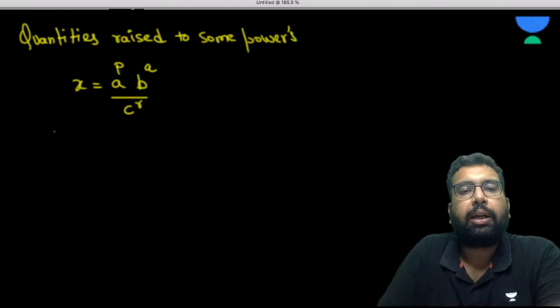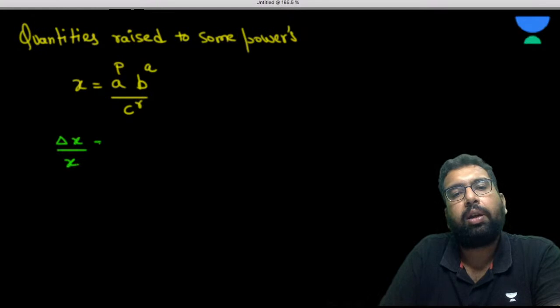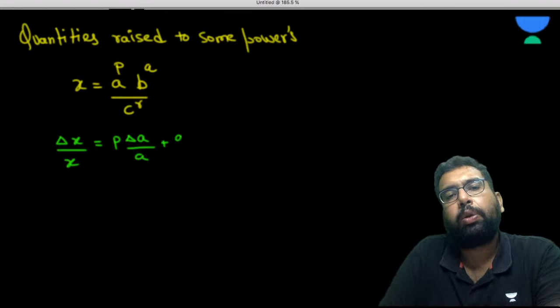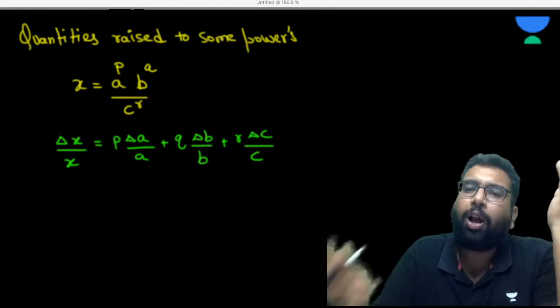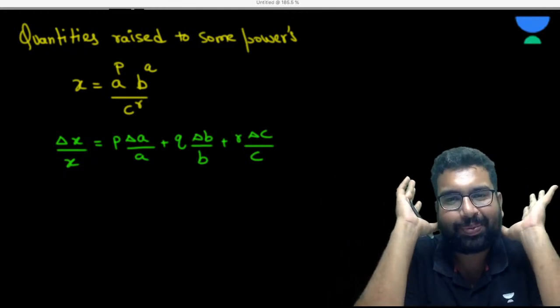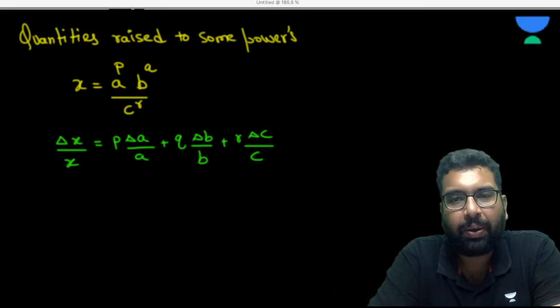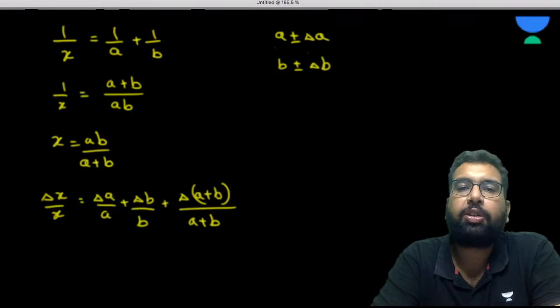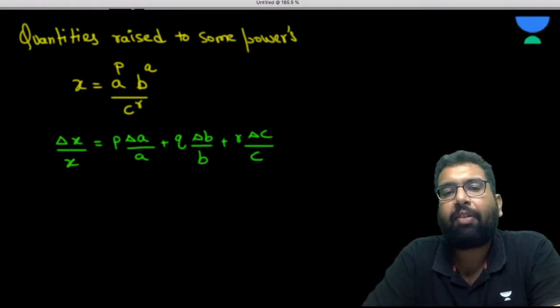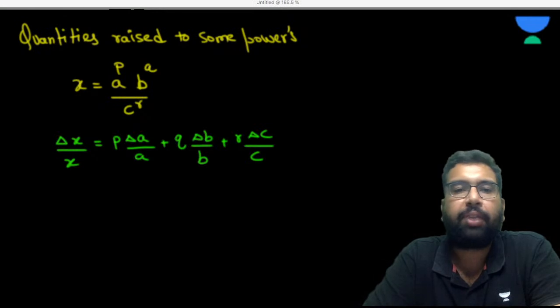So this is going to be delta x by x is equal to P delta A by A, very simple, plus Q, so you are multiplying the power, delta B by B, plus R delta C by C. Is that clear, my dear? Very simple, no? All the powers you are just multiplying to the same thing, right? Simple. Yes or no? Now please tell me if it is clear or not. So we can mark a tick here. Now we'll do some questions, right? Please tell me if we have any doubt till this point.